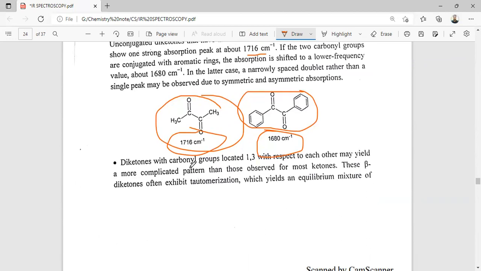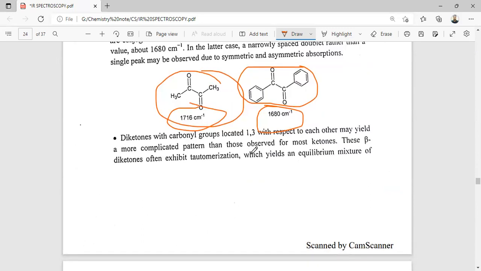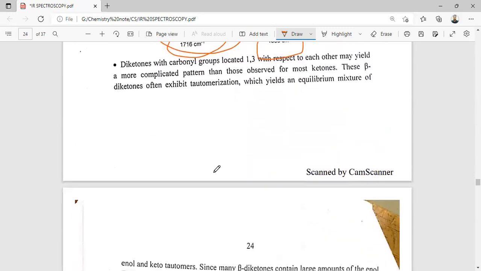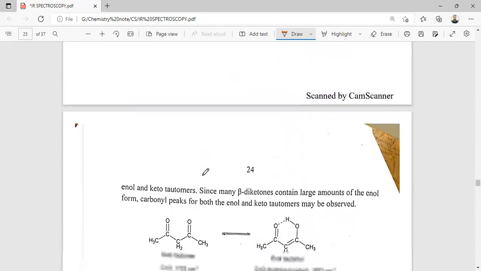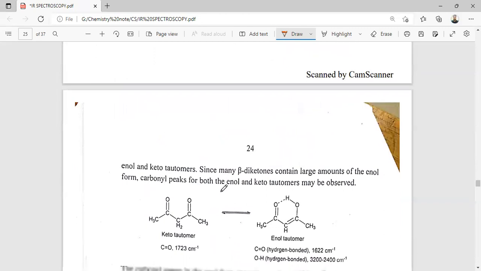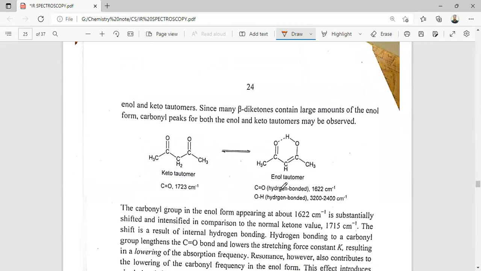So diketones with the carbonyl groups located at 1 and 3 positions with respect to each other may yield a more complicated pattern than those observed for most ketones. Thus, the beta diketones can exhibit tautomerism with an equilibrium mixture of enol and ketone. Since many beta diketones contain a large amount of enol, carbonyl peaks of both enol and keto tautomers may be observed. So here it is the keto tautomer, here is the enol tautomer.